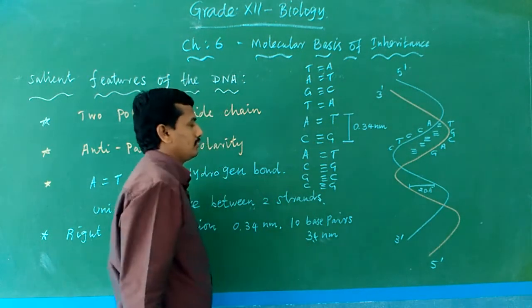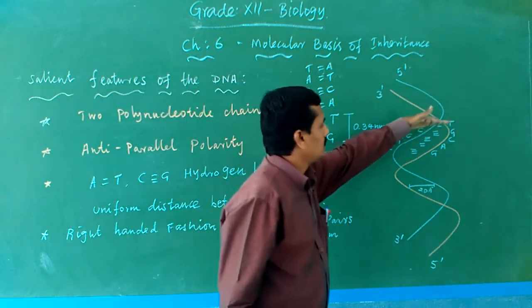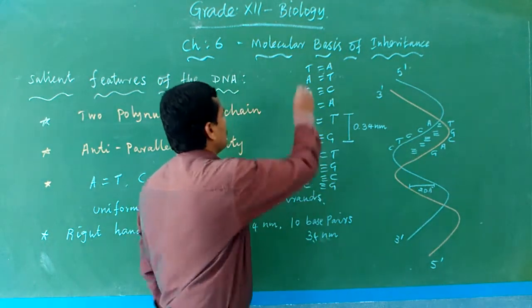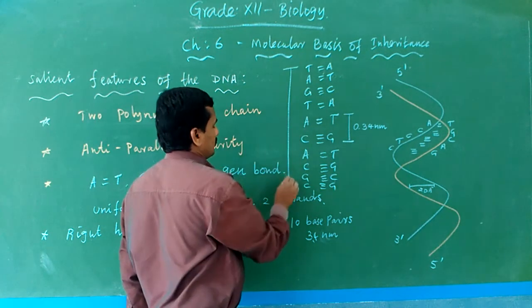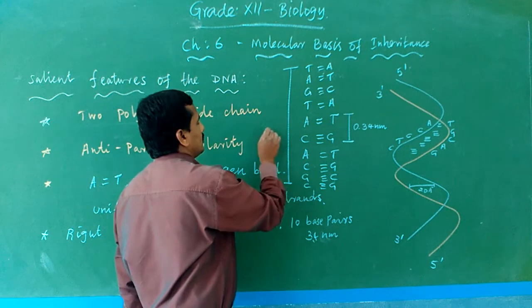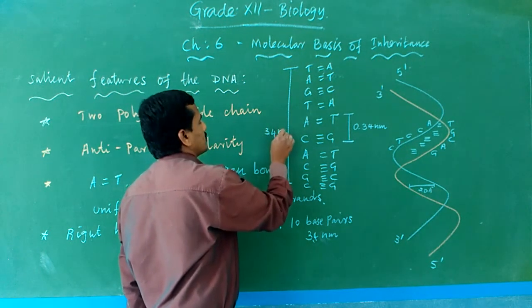So 10 base pairs are present in the DNA. After 10 base pairs, the distance, with each base pair being 0.34, is 3.4 nanometer.